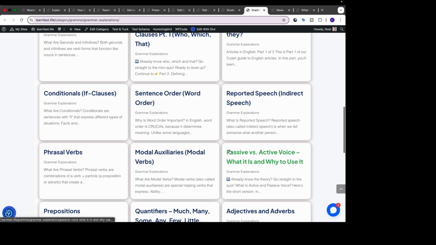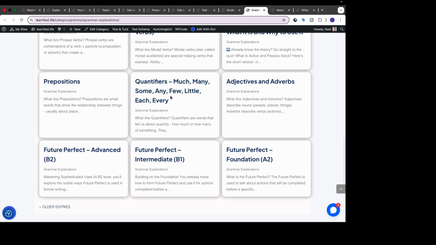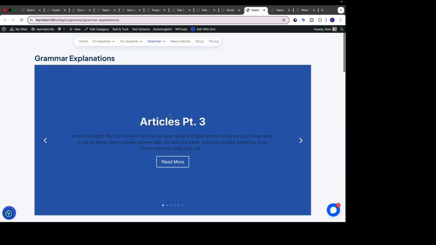Apart from the tenses, so for every tense, we have a foundation course, we have an intermediate, and we have an advanced. Now again, every single one of these comes with its little quiz at the end, which again you can check your score, and which you can then submit. The quiz will get sent into our system so we can check on that and then track the progress.